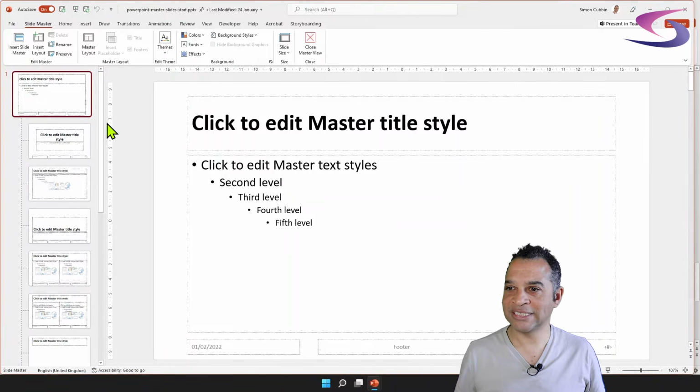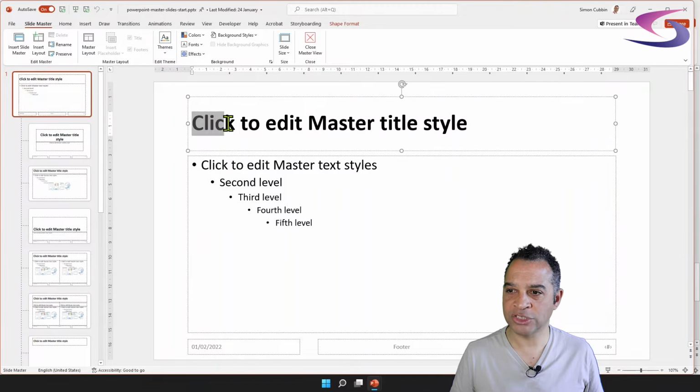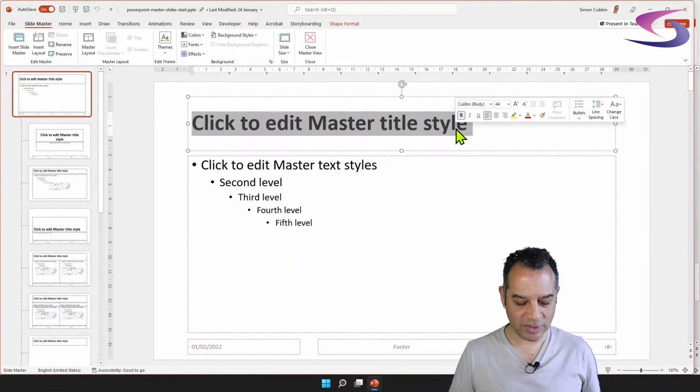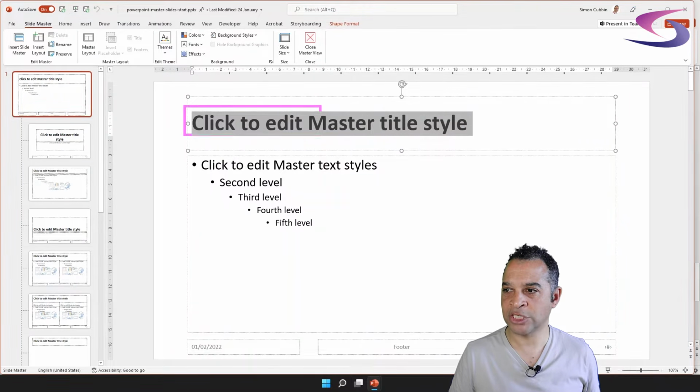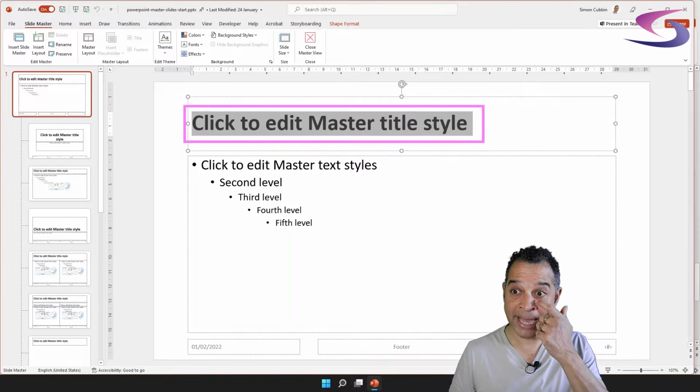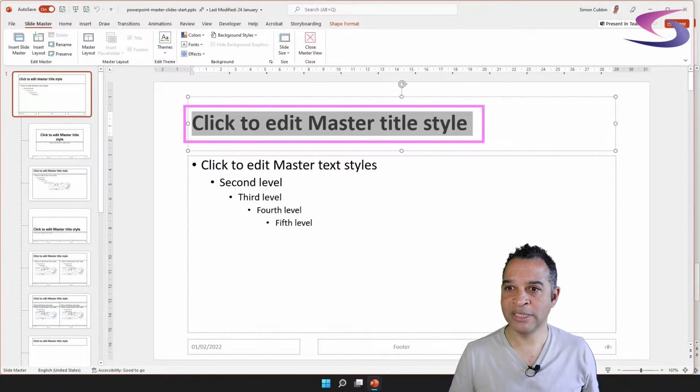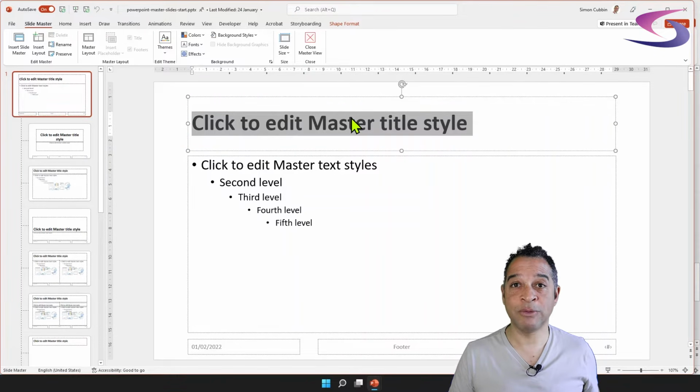So for instance, say I want to change something quite universal, maybe the font. If we highlight the text at the top where it says click to edit master title style, we're going to see what font that is.